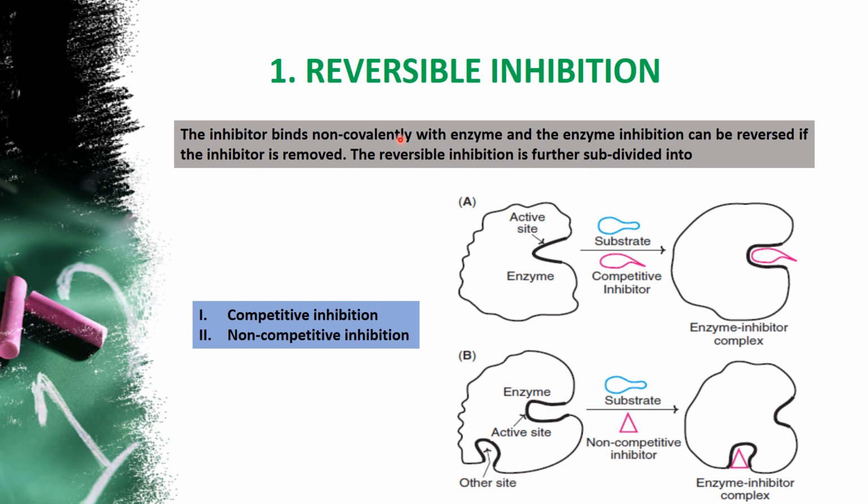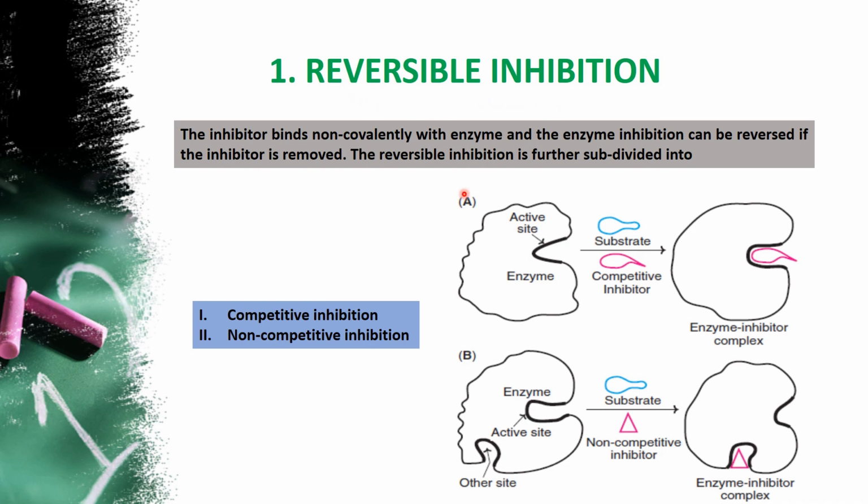These are the ways reversible inhibition works. It is subdivided into types: competitive and non-competitive, and one more called uncompetitive inhibition. First we'll move on to these two, which come under reversible inhibition.